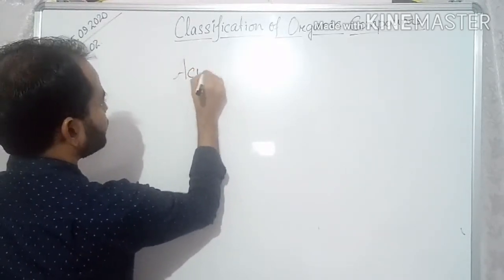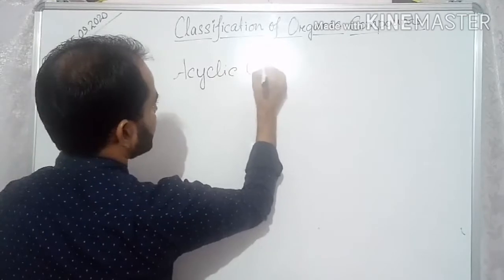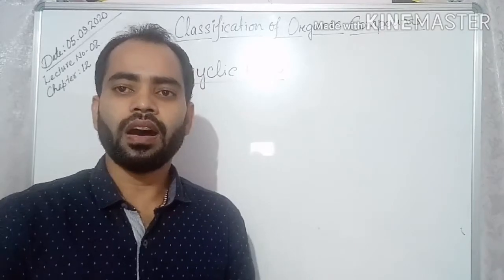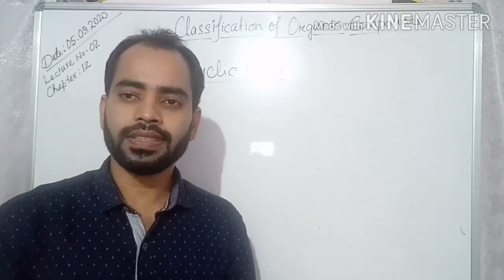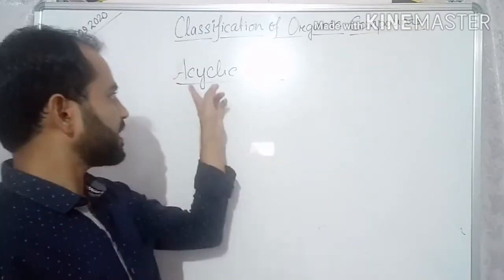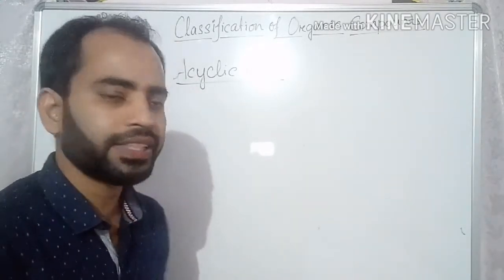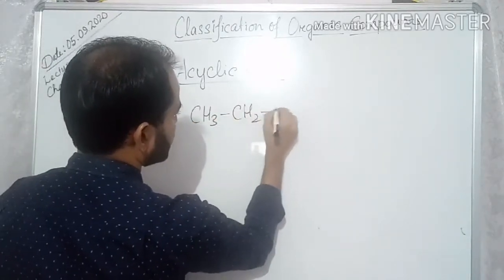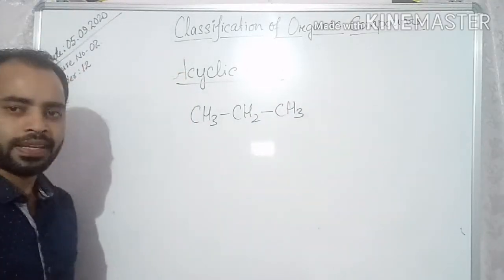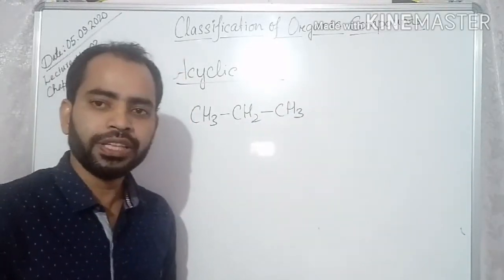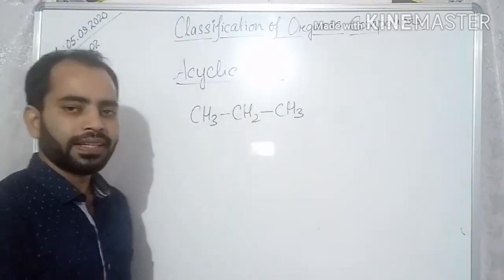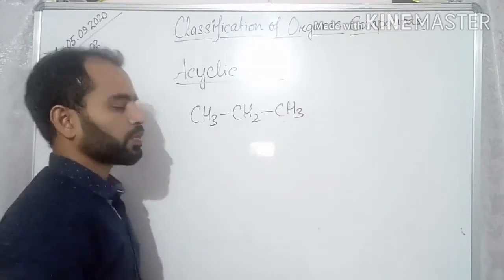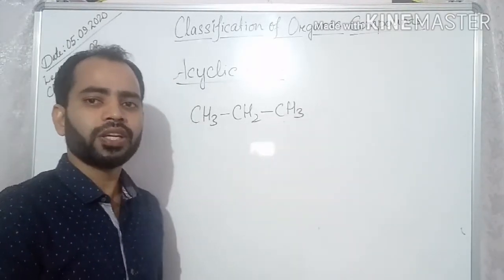First is your acyclic compound. Acyclic compounds are those compounds which are having the terminal ends. From the name itself, they are acyclic in nature. Just for example, CH3, CH2, CH3. This is your propane molecule. In this molecule, we can clearly see there are two terminal ends, one end and two end. So this is an example of acyclic compound.